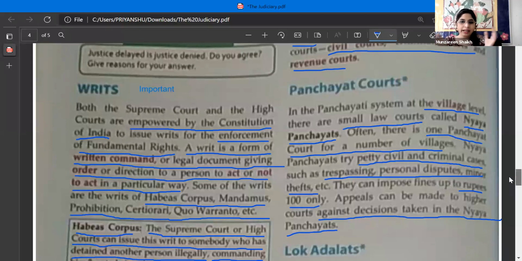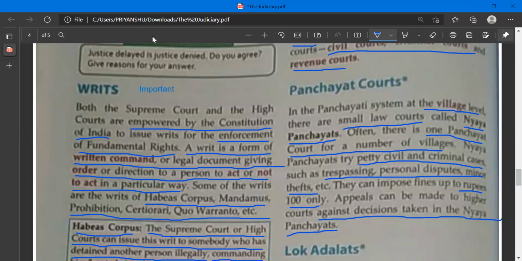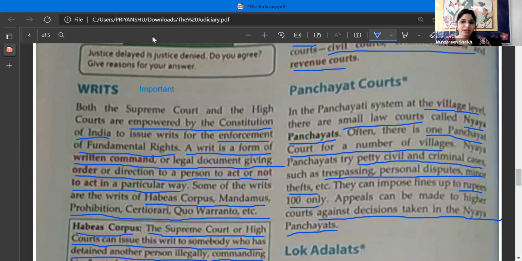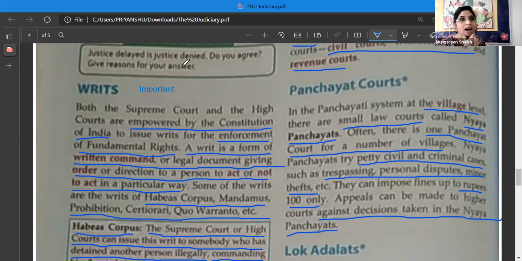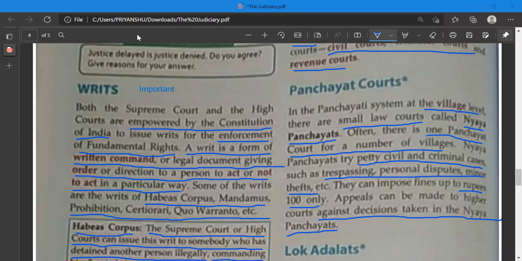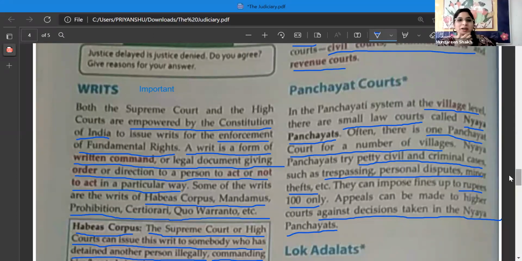Okay, and what type of cases are dealt with in Nyaya courts, children? Ma'am, petty civil and criminal cases. Such as what? Ma'am, trespassing, personal disputes, and minor thefts. And if a person is found guilty, what is the fine? Ma'am, they impose a fine of 100 rupees only. Ma'am, it's too low. People will keep on committing crimes. 100 rupees is not a big deal.